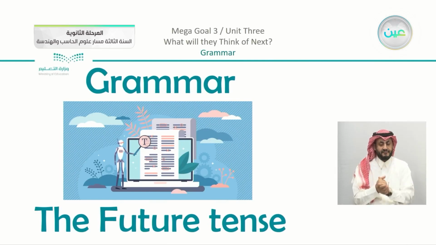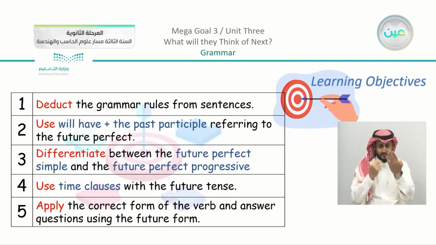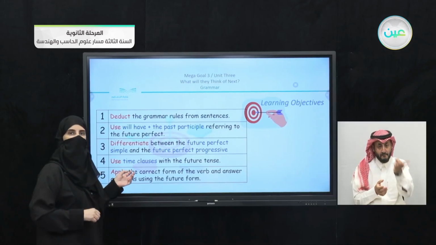Now, we have the grammar lesson. Our objectives are: number 1, deduce the grammar rules from sentences; number 2, use will have plus the past participle, referring to the future perfect. Now, do you recall the present perfect? This time we have the future perfect.